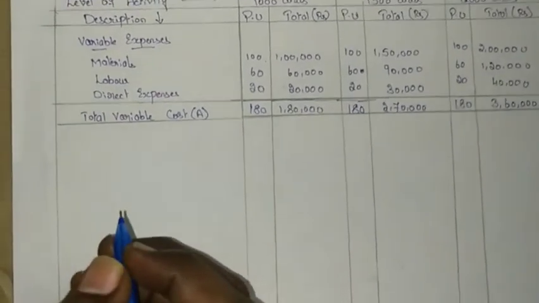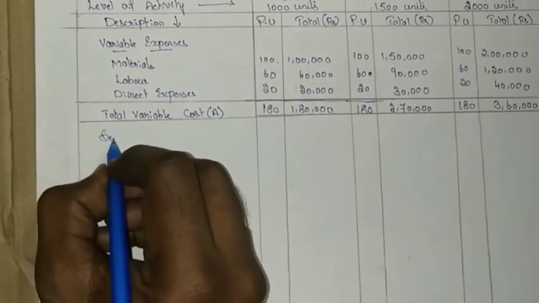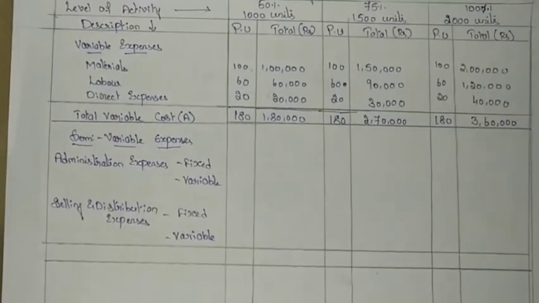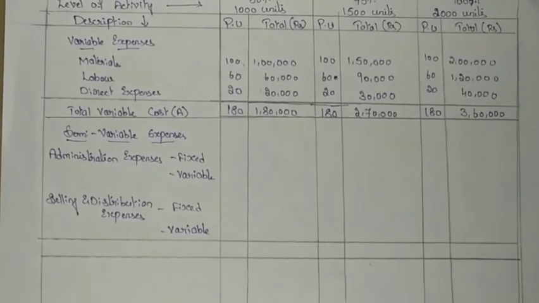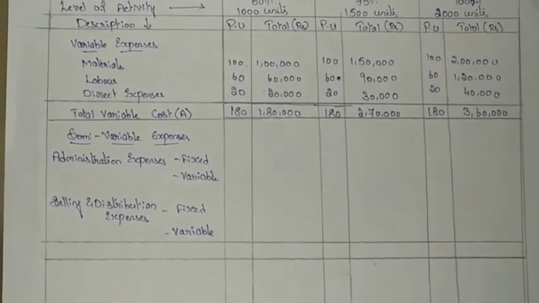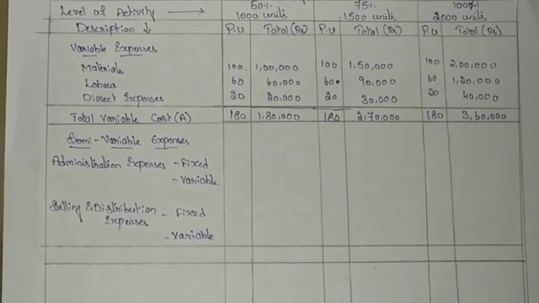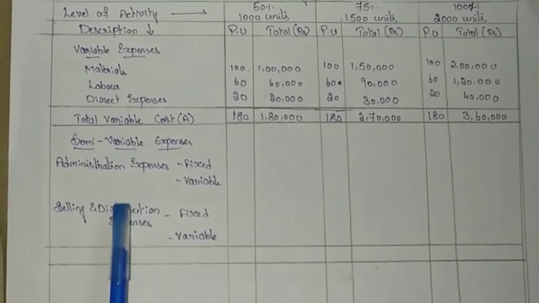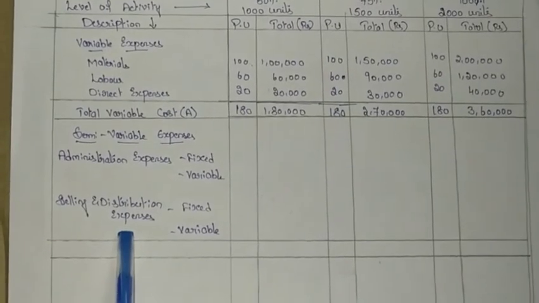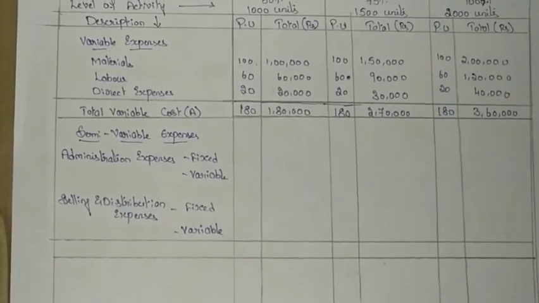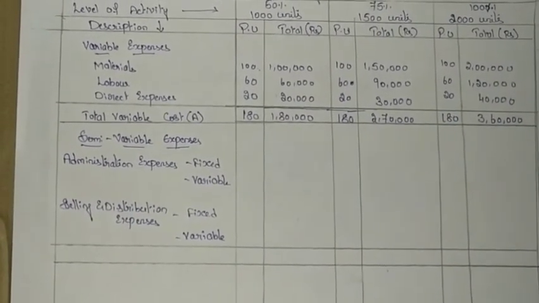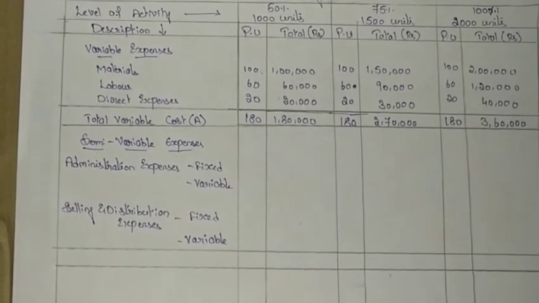Next we will go for recording the semi-variable expenses. In the problem we have two semi-variable expenses, that is administrative expenses and selling and distribution expenses, where the total amount is partly fixed and partly variable.